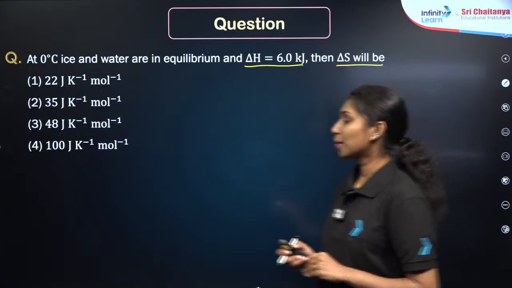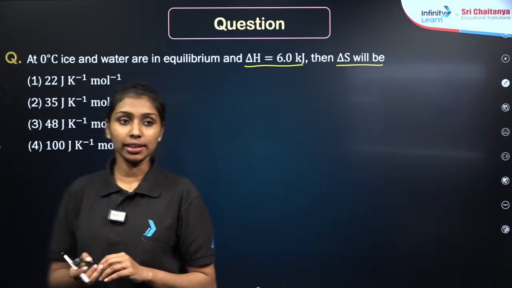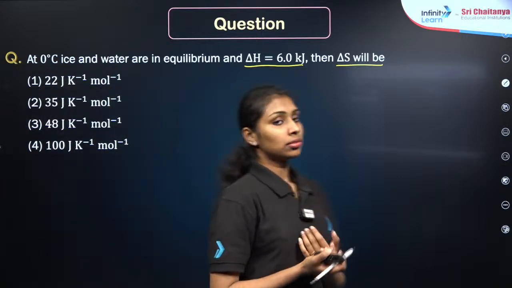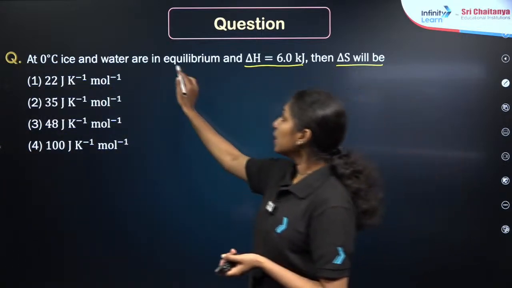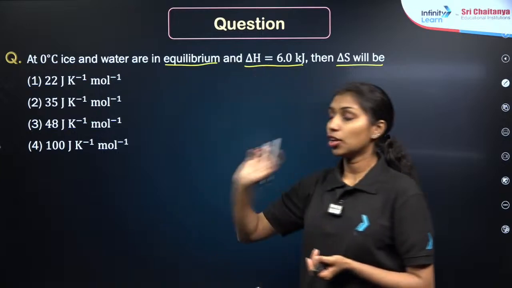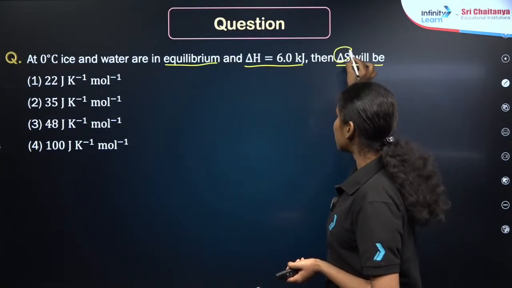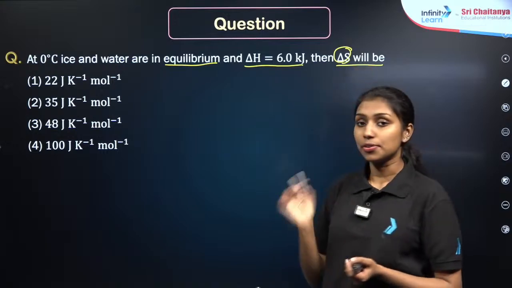Okay, give me the answers in the comment box. Options are given here. Just calculate. It is based on the Gibbs equation. And the condition is given here, ice and water at the equilibrium condition. Temperature is also given here. You have to find out the change in entropy, delta S.